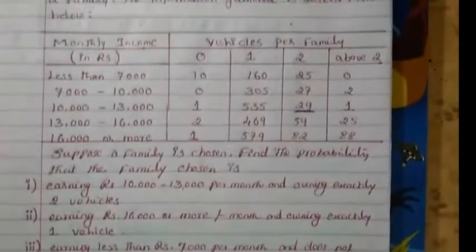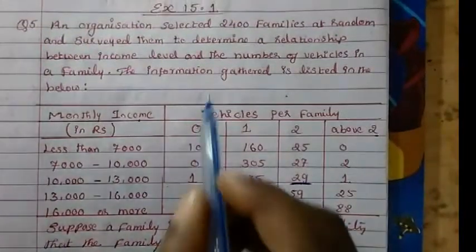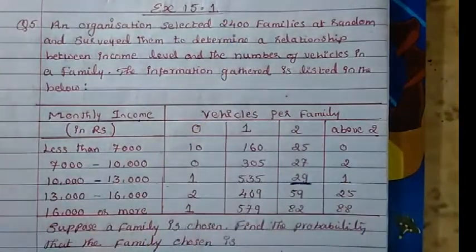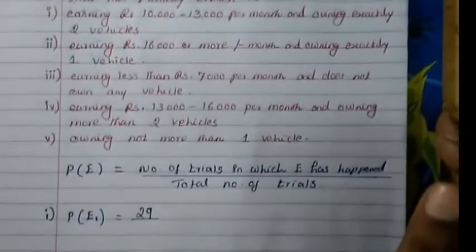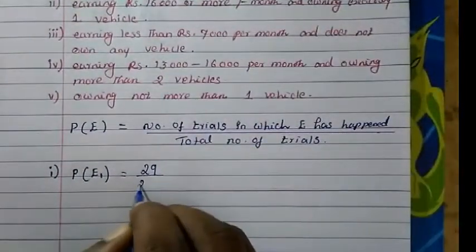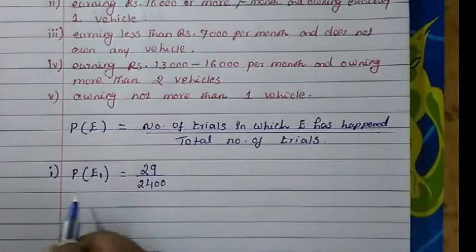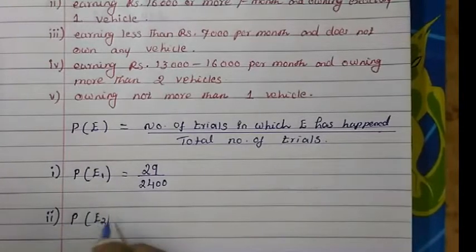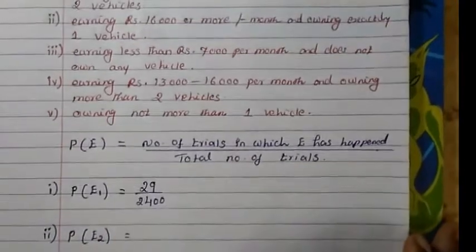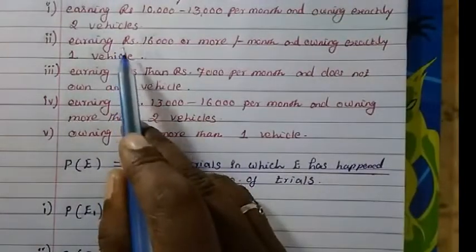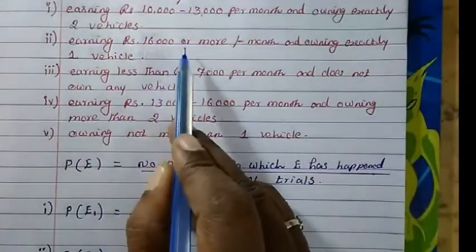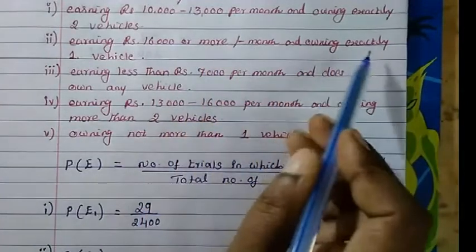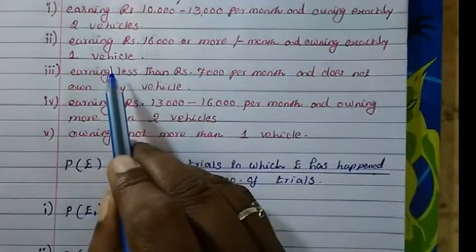So the total number of families we have is 2,400. So this is event 1. Now let's go for event 2. The probability of event 2: earning rupees 16,000 or more per month and owning exactly 1 vehicle.